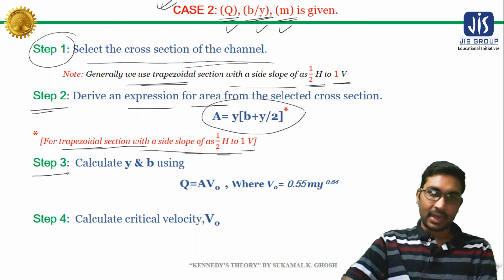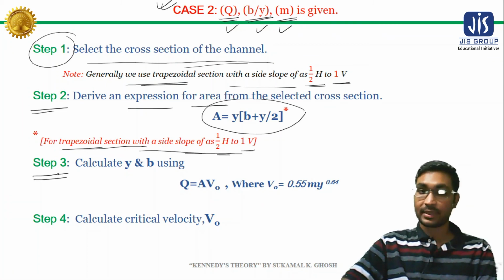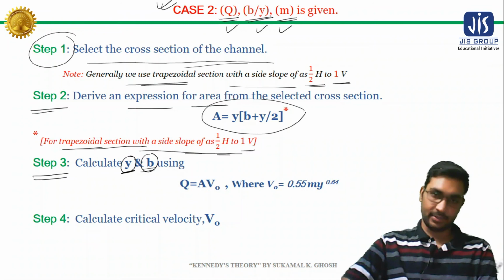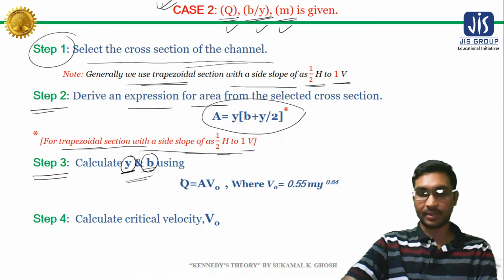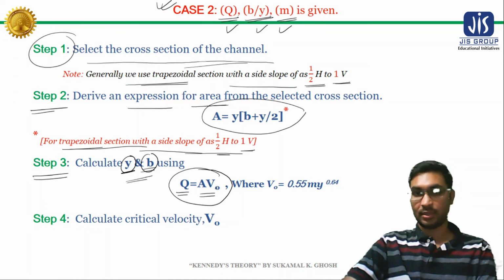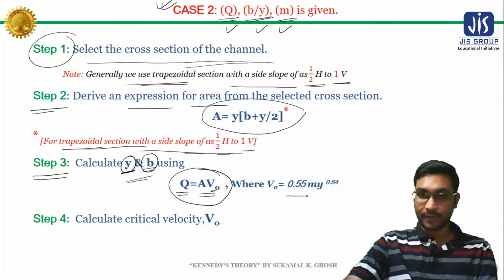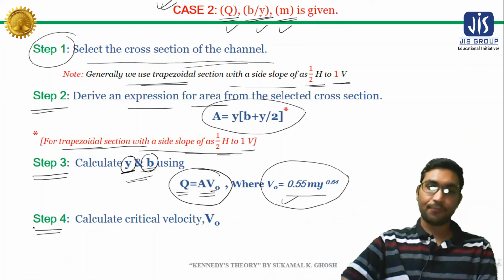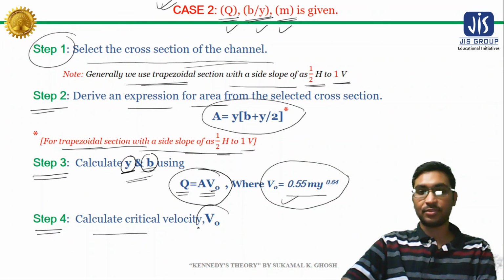Now our step 3 will be to calculate y and b, where y is the depth of the channel and b is the bottom width of the channel. So we need to determine these 2 parameters using this equation: Q equals A into V naught, where V naught is 0.55 into m into y to the power 0.64, which was given by Kennedy. Now our step 4 will be to calculate the critical velocity V naught.